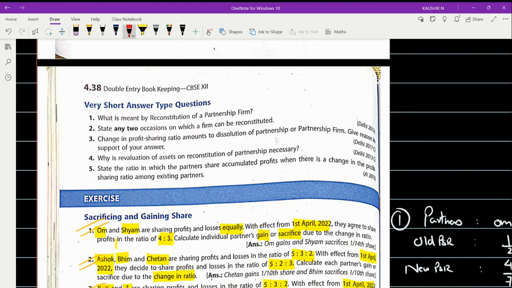Okay, so thank you so much, students. We'll be getting connected in the next session on the treatment of goodwill. We'll see what goodwill is all about and how to treat the goodwill. What is the treatment for the purchased goodwill? What is the treatment for the self-generated goodwill?